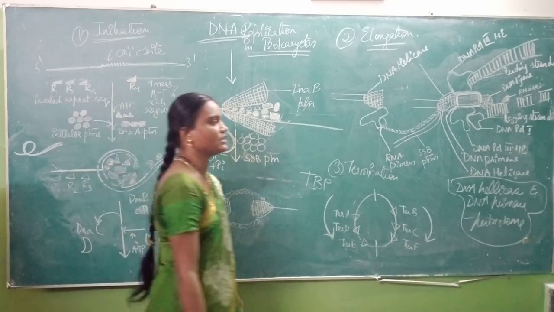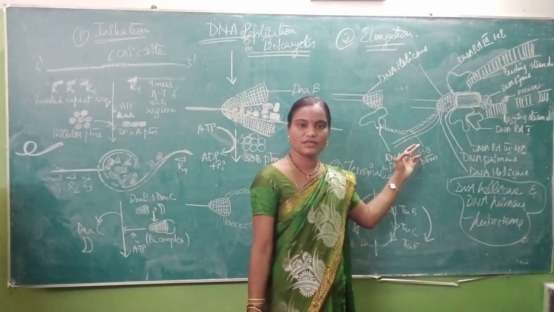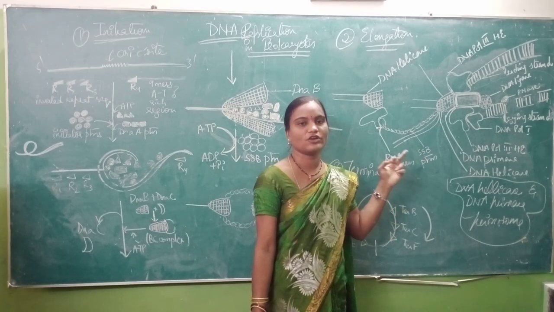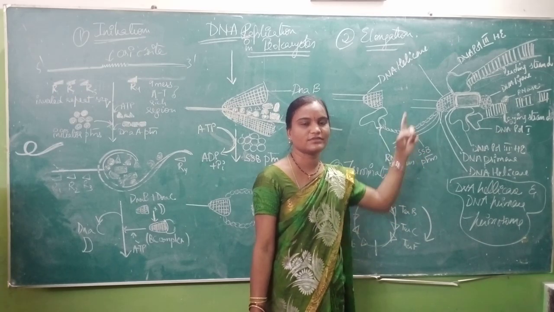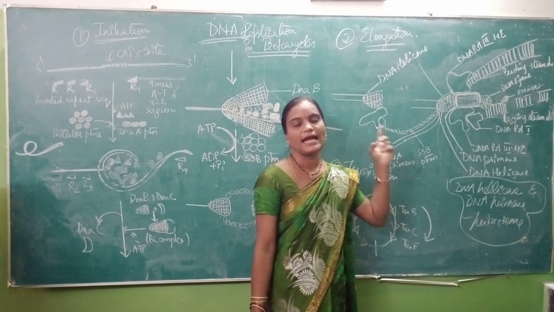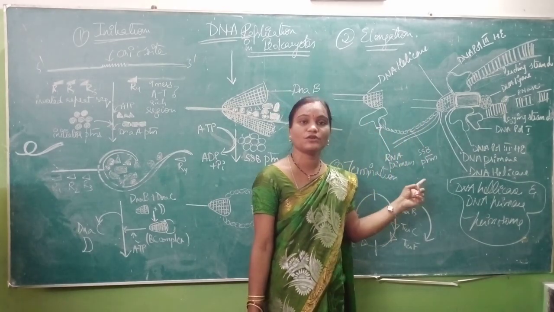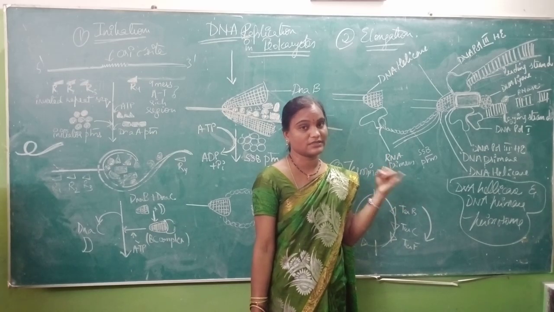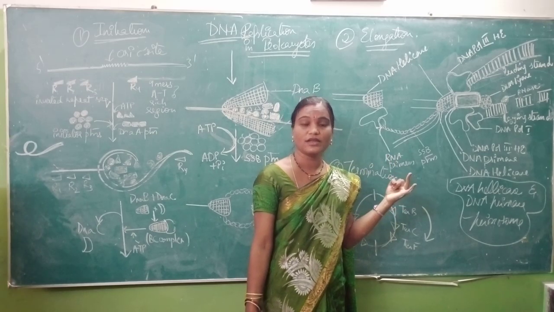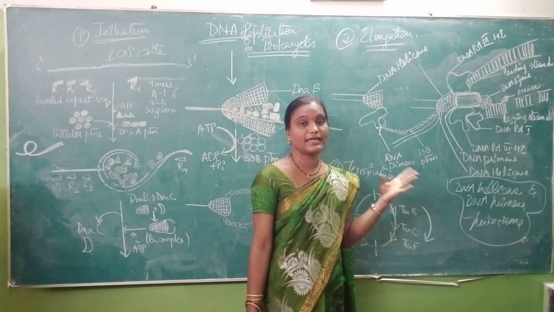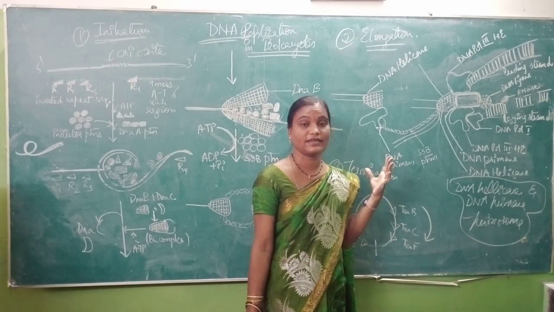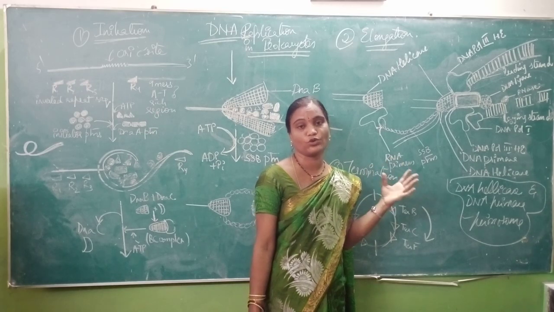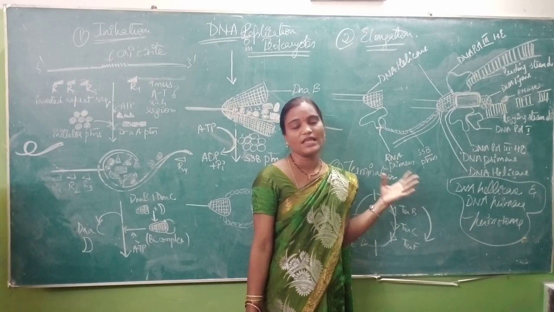Next, coming to elongation, synthesis of the continuous strand and the discontinuous strand. The continuous strand, that is your leading strand, requires two enzymes: DNA polymerase 3 holoenzyme and DNA helicase. The lagging strand, that is your discontinuous strand, requires DNA polymerase 3 holoenzyme, DNA polymerase 1, DNA ligase, RNase, RNA primase, and DNA helicase. All these enzymes and proteins are required for the synthesis of the lagging strand.